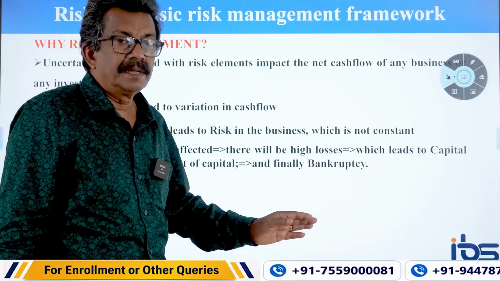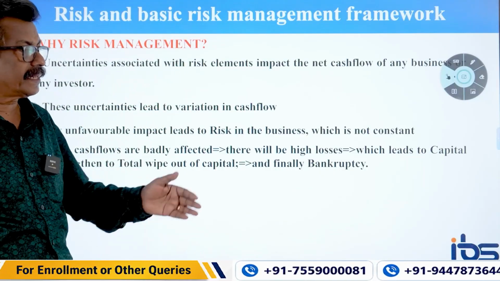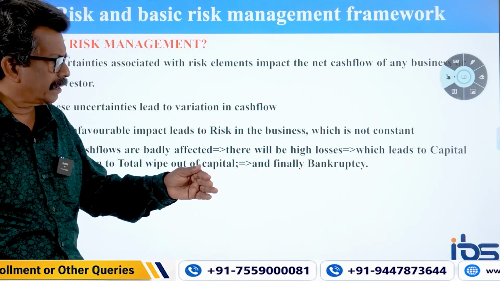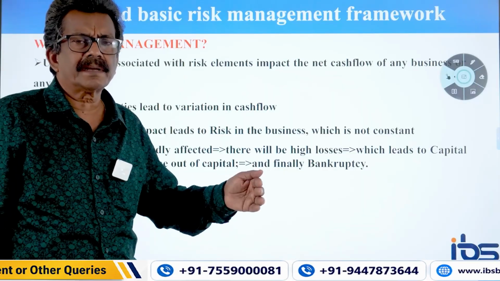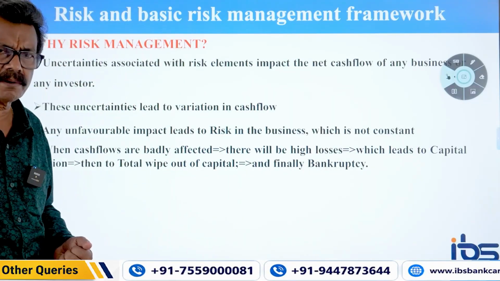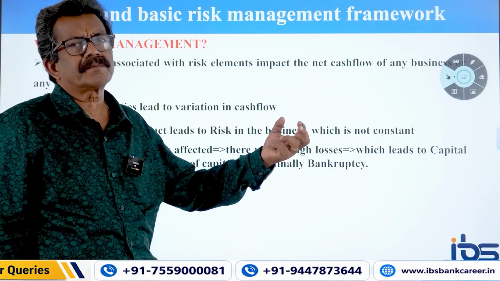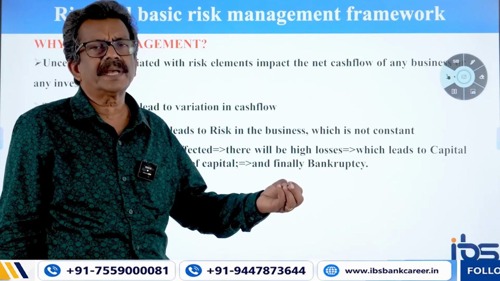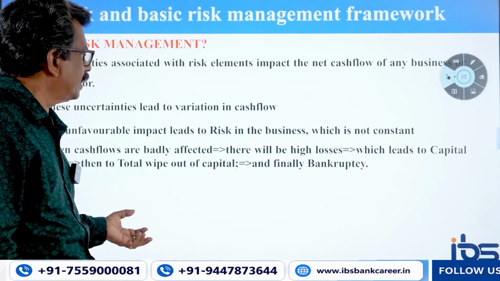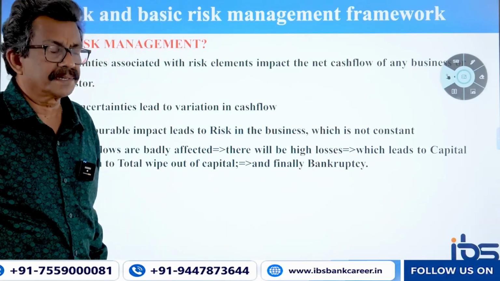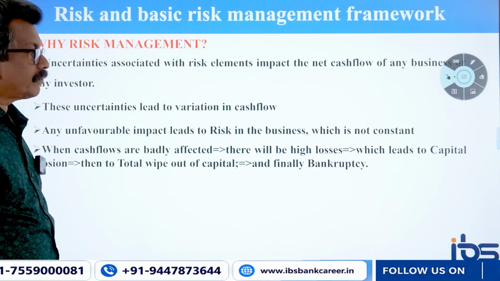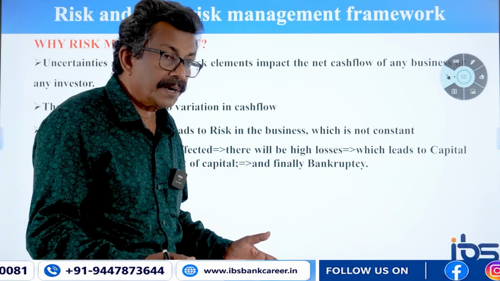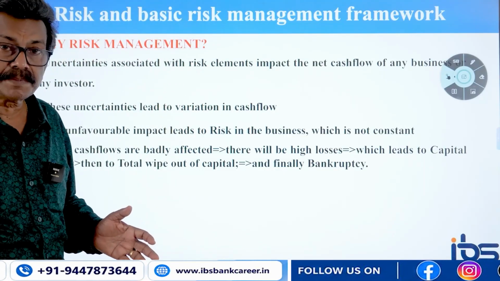If the accounting system says that the particular bank is booking a loss every year, where will they compensate these losses? They will take away a portion of the capital every year. So if it is repeated year after year, finally one fine morning, the entire capital will be eroded. Finally, bankruptcy will be the result. So that is the purpose. That is why Basel and the regulator always keep on saying that you have to keep more and more capital to address unexpected loss as well.